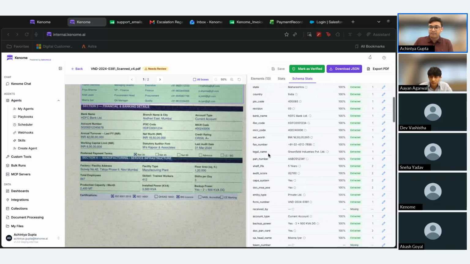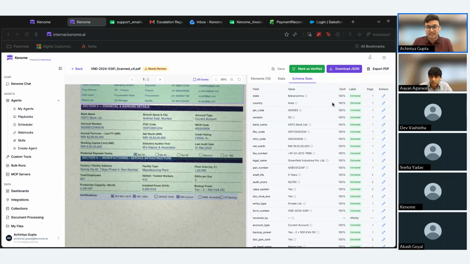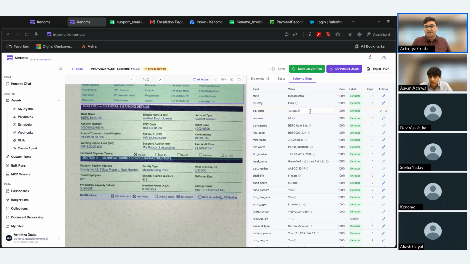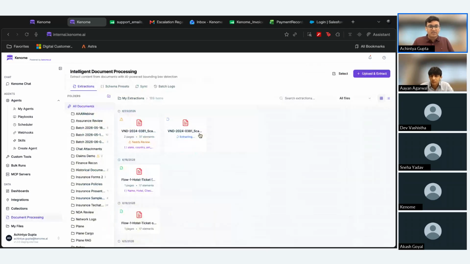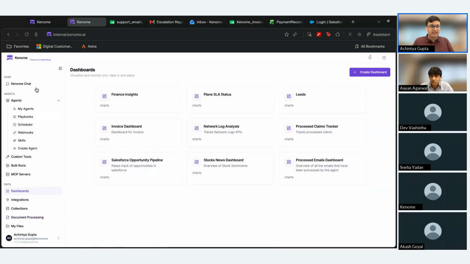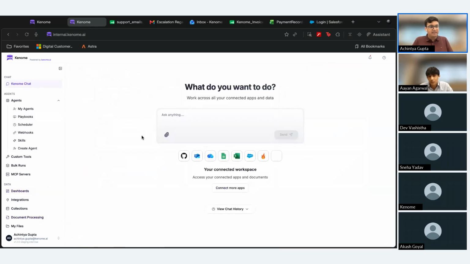And let's say, for example, one of the extractions was unsuccessful, right? Maybe it misspelled something, or maybe one of the pin codes was wrong. I can actually just click this actions button right here and edit the extraction. Once I have edited the extraction, I can mark the document as verified. Once it's verified, the extracted data or the digitized document will go through to the next step. Again, maybe an agent, maybe our knowledge base, or maybe an external system of the platform itself. I hope you like the demo.